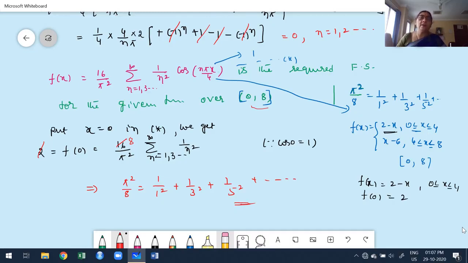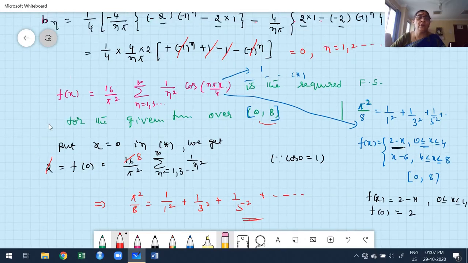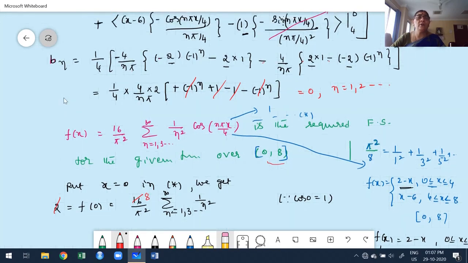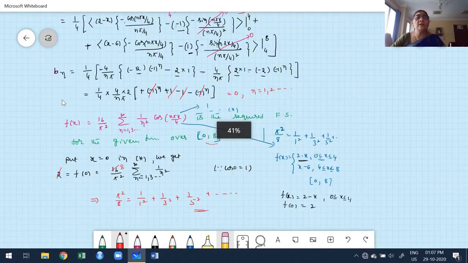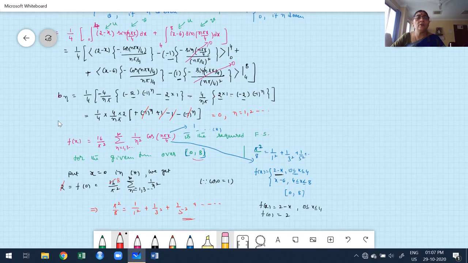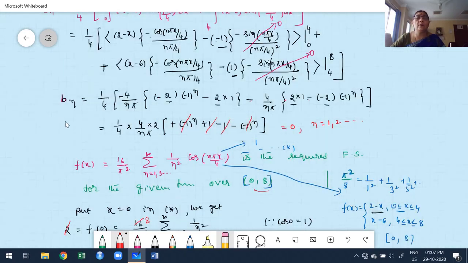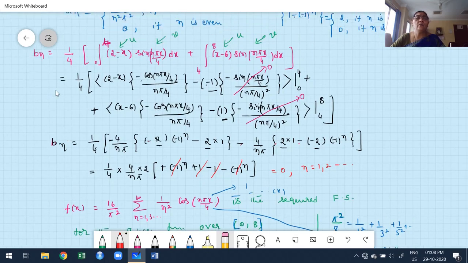I think it's clear how we get it. Even though it looks like a splitting function, with overall interval 0 to 8, observe carefully how easily I have evaluated this problem without any confusion.